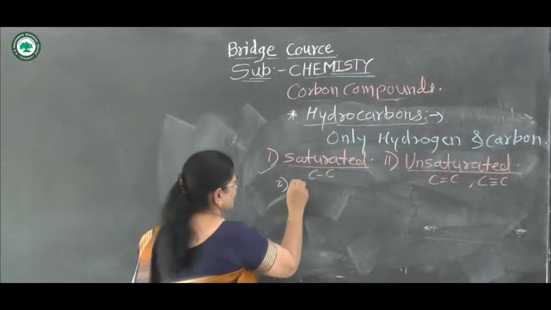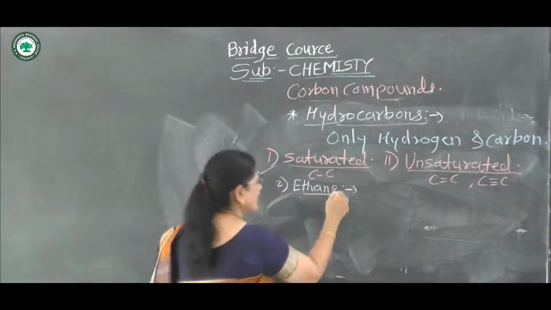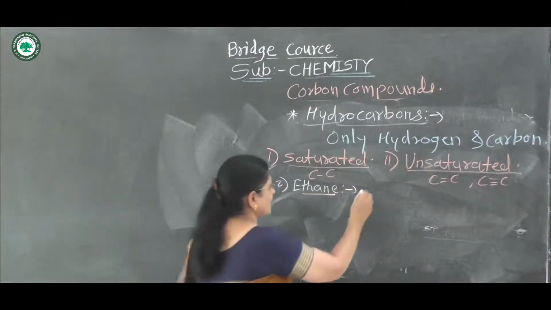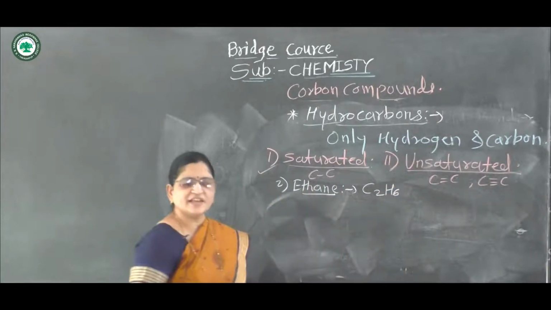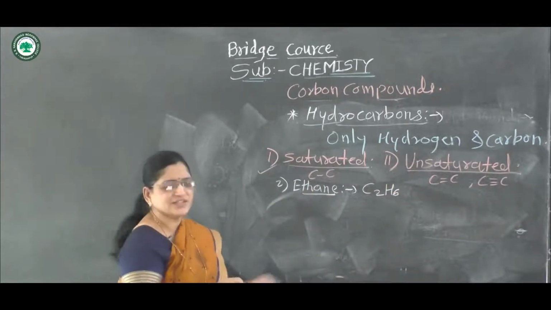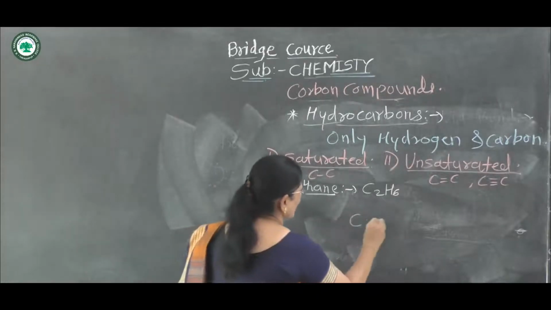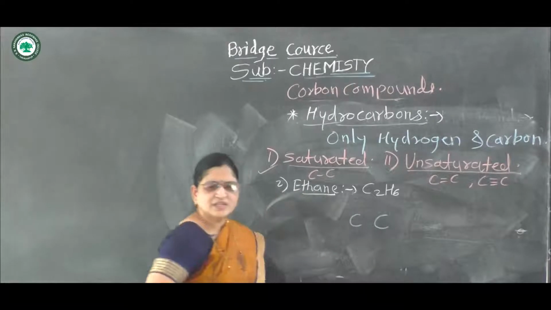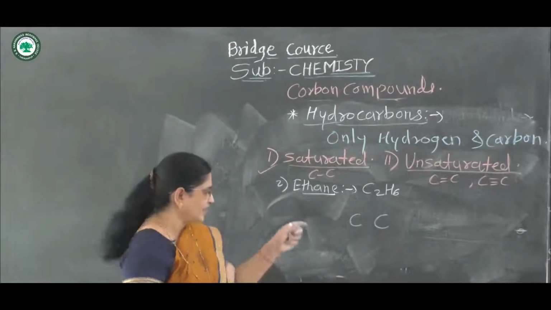Second example, ethane. Ethane has molecular formula C2H6. Again, it contains 2 carbon atoms. See the electron dot structure and structural formula of ethane.